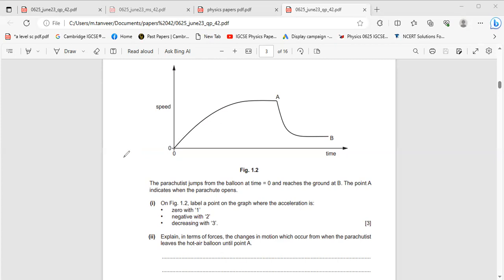Here, first speed is increasing in this portion. This is speed is increasing. Air resistance is acting. Now acceleration is decreasing.